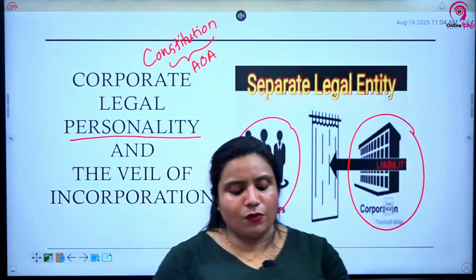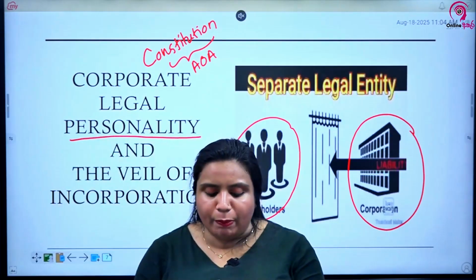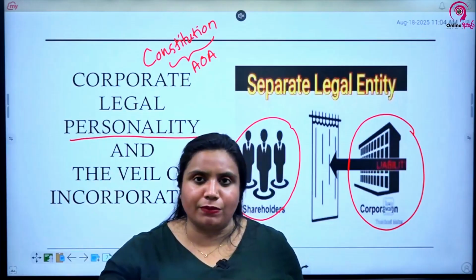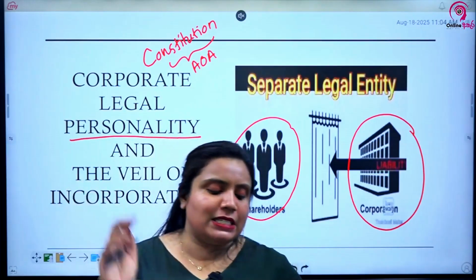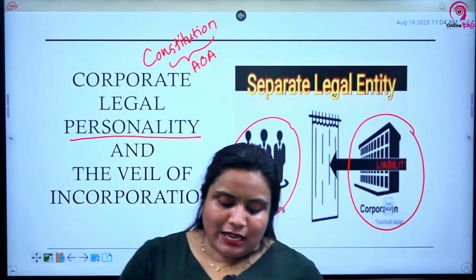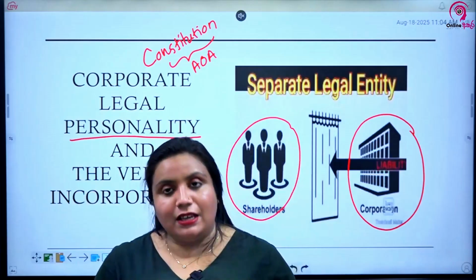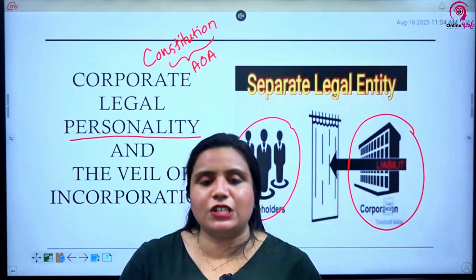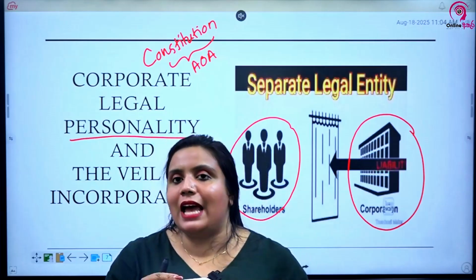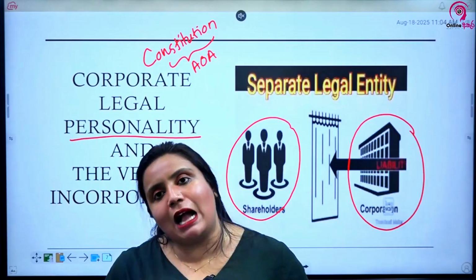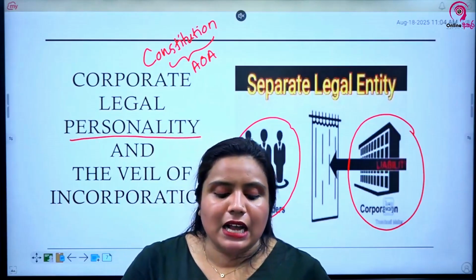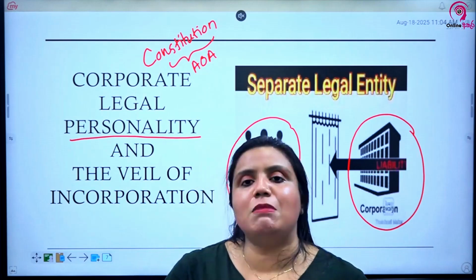So consequences of corporate personality: company will have perpetual succession, that is, company is separate, owners are separate. Even if something happens to the owners, company will survive. Company continues to exist even in the instances of death, even if a shareholder becomes bankrupt, or transfer of ownership interest of a shareholder. Even if a shareholder dies or shareholder goes bankrupt, still the company will be surviving. Second one, a company is capable of suing and being sued.